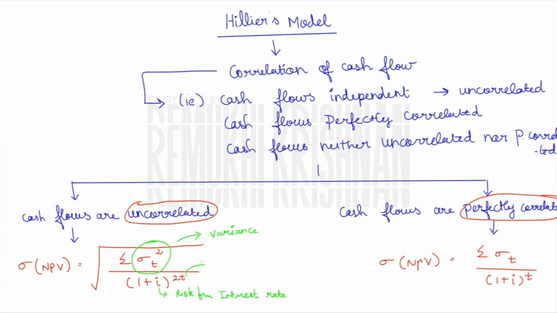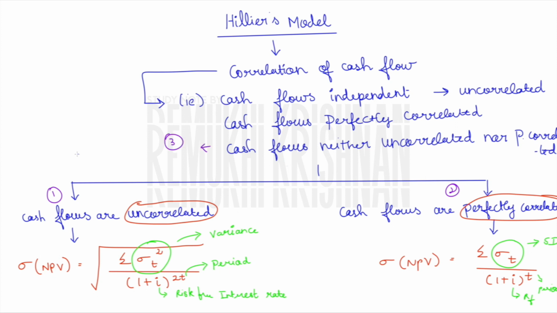This T is nothing but the life of the project. When it comes to perfectly correlated, we are going to use our standard deviation instead of variance. That is, I'm just going to use my sigma. Again, i is our risk-free interest rate and T is the period of the project. So there are separate formulas for each of the methods. The first one is for uncorrelated, where we use variance in our numerator, and the second one is for perfectly correlated, where we use sigma, that is standard deviation, in our numerator.